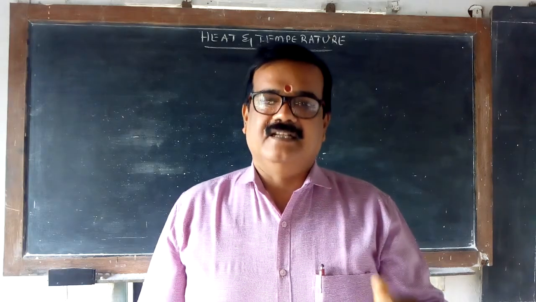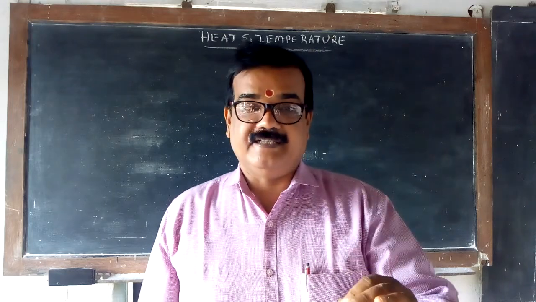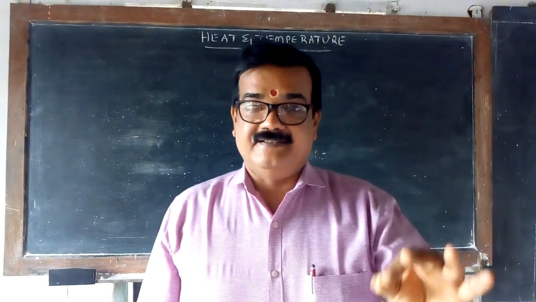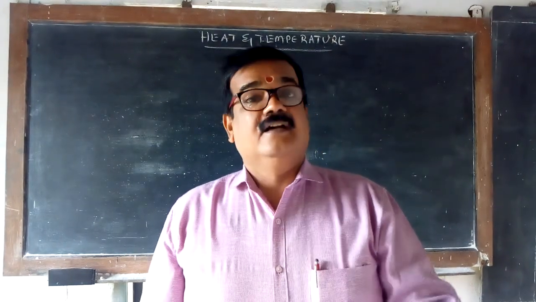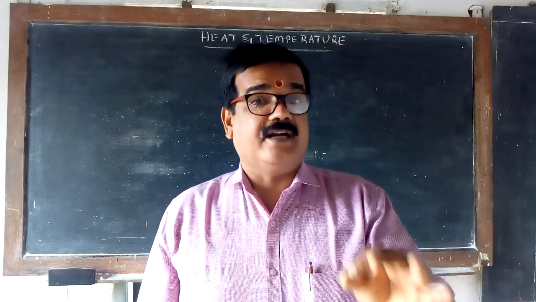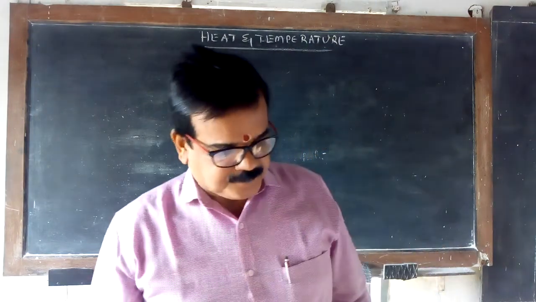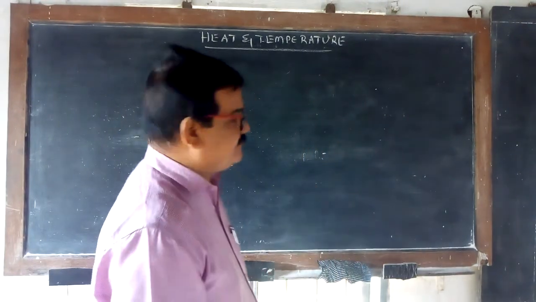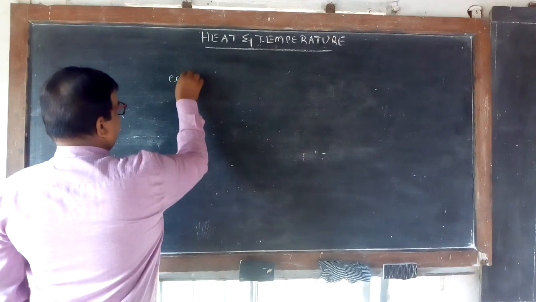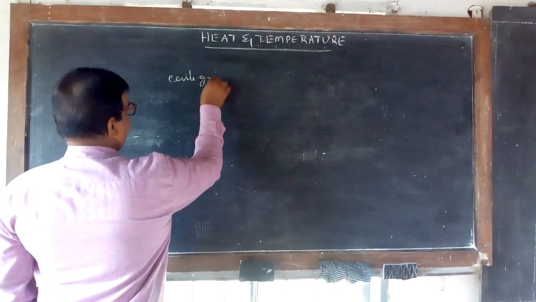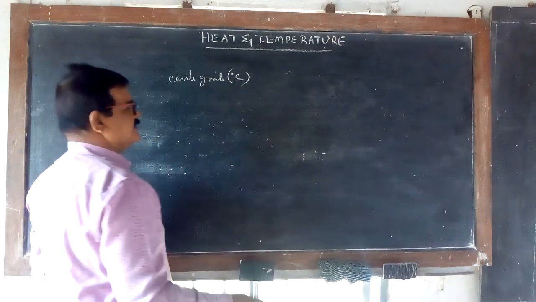Understand? But today we will learn the scales, and in future we should be able to tell specifically: if it is a centigrade scale, the fever will be around 38, 39 degrees centigrade. If it is a Fahrenheit scale, it will be 102 degrees Fahrenheit. Let that be very clear to you. And see, there are 4 scales. In this textbook and in the notes, it is written as centigrade, degree centigrade it is called. So how many divisions are there?